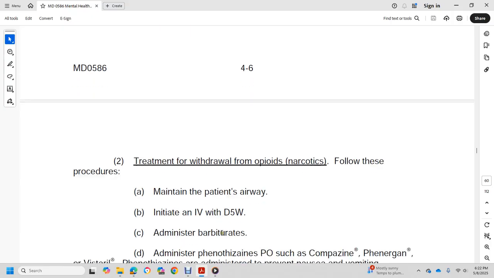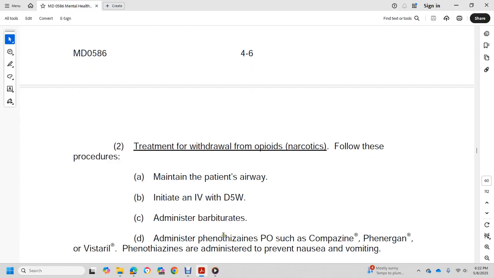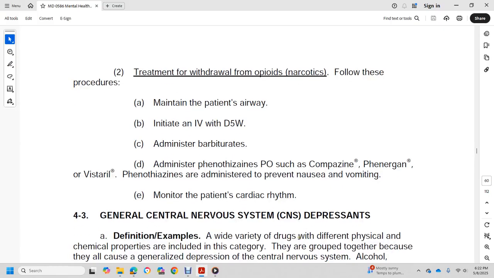Initiate an IV with D5W. Administer barbiturates. Administer a benzodiazepine by mouth, as well as carbamazepine and other medications. Benzodiazepines are administered to prevent nausea and vomiting. Monitor the patient's cardiac rhythm.